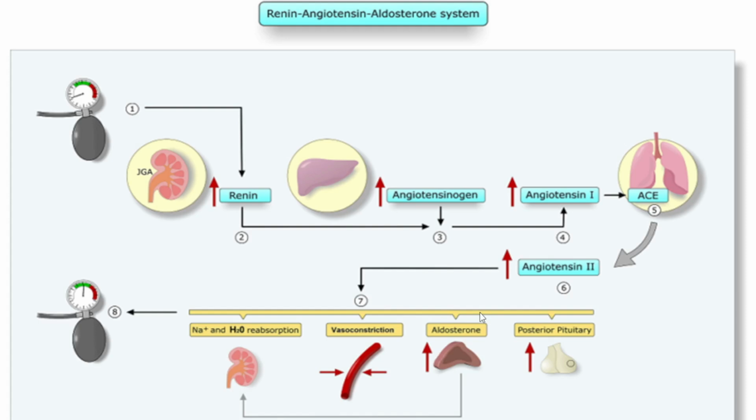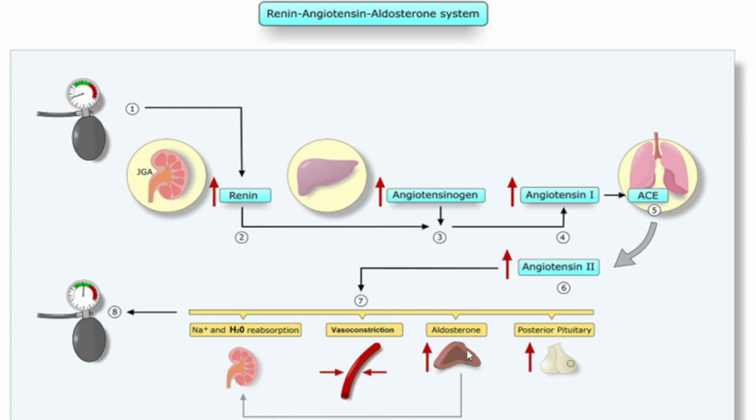So the second factor: first of all we have told that the systemic vascular resistance will be increased by constricting the vessels, causing the increase in the BP. The second one is the increase in the retention of water and sodium. At the same time there will be excretion of potassium, and thereby what will be maintained? The electrolyte balance will be maintained, and as a result of the sodium and water retention, there will be increased fluid circulation. There will be an increase in the amount of fluid, and thereby that also will increase the BP. So that is the role of aldosterone.